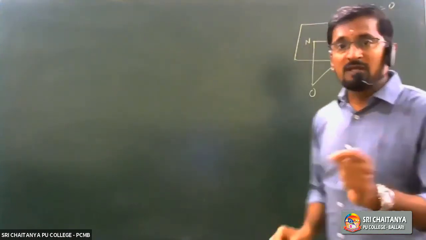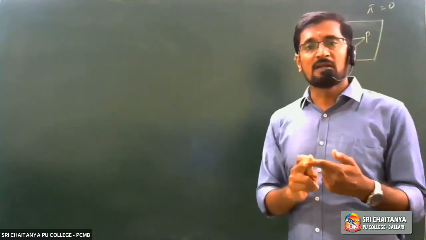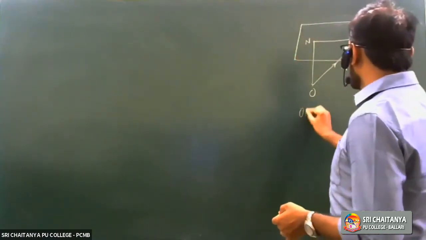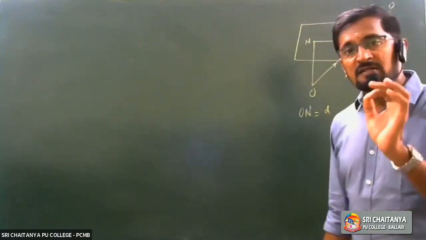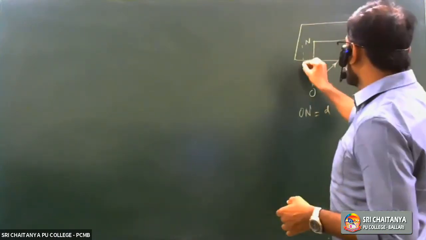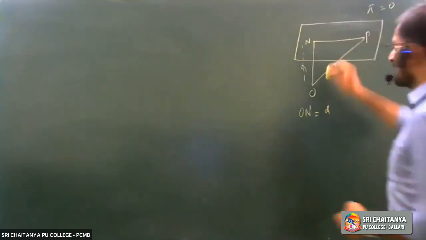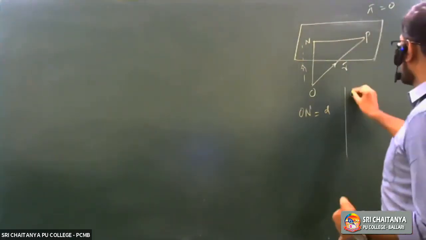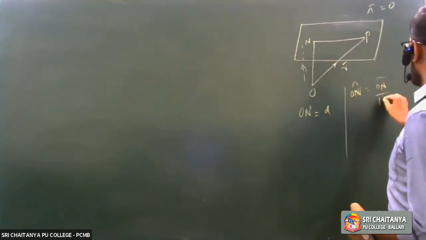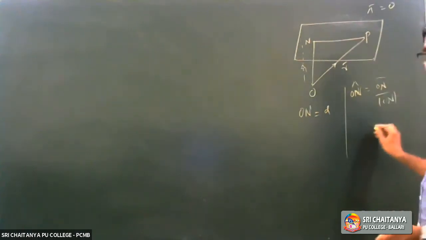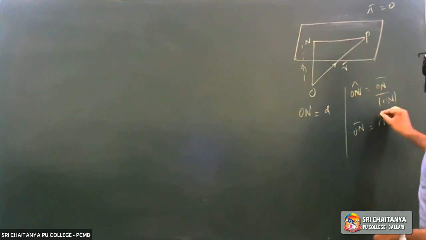ON is nothing but the distance, right? Consider ON is equal to D, and consider a unit vector along ON bar, which is nothing but N cap. So ON cap is equal to ON bar by mod ON, where mod ON is equal to D. From this, ON bar is equal to N cap into D.